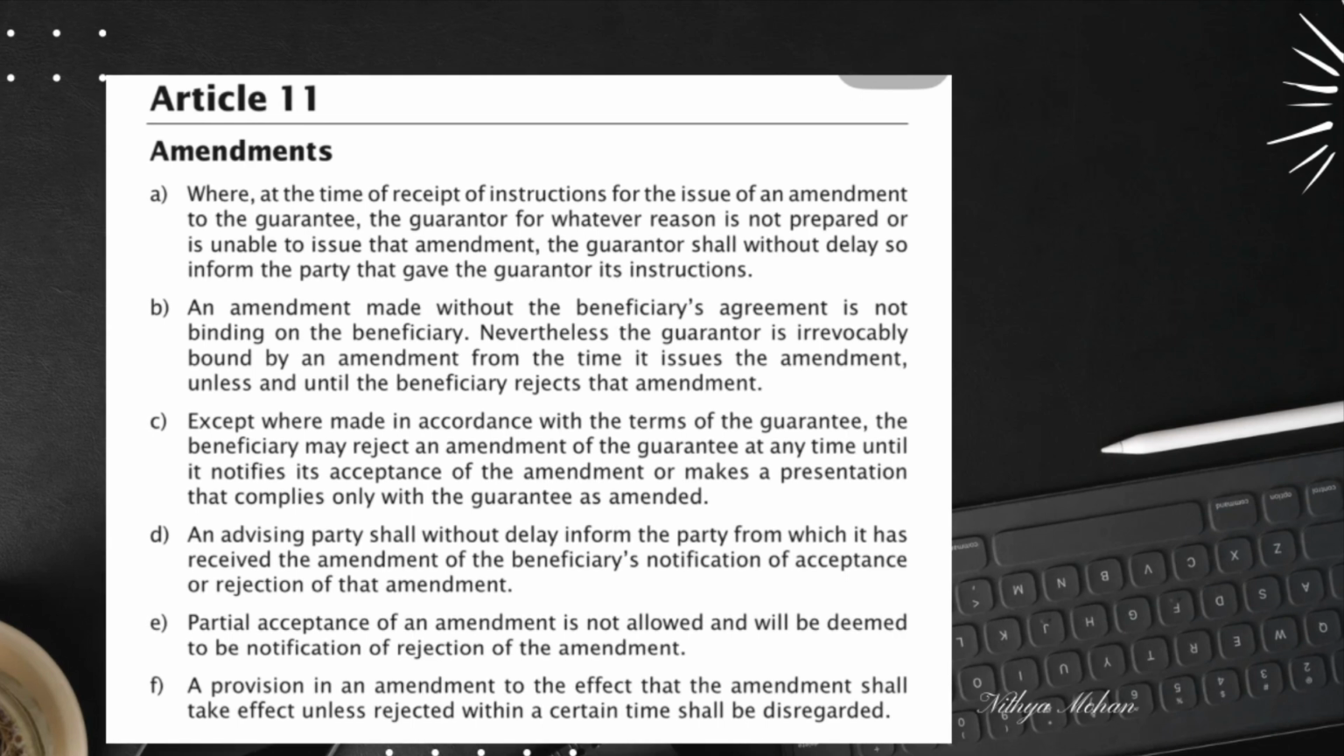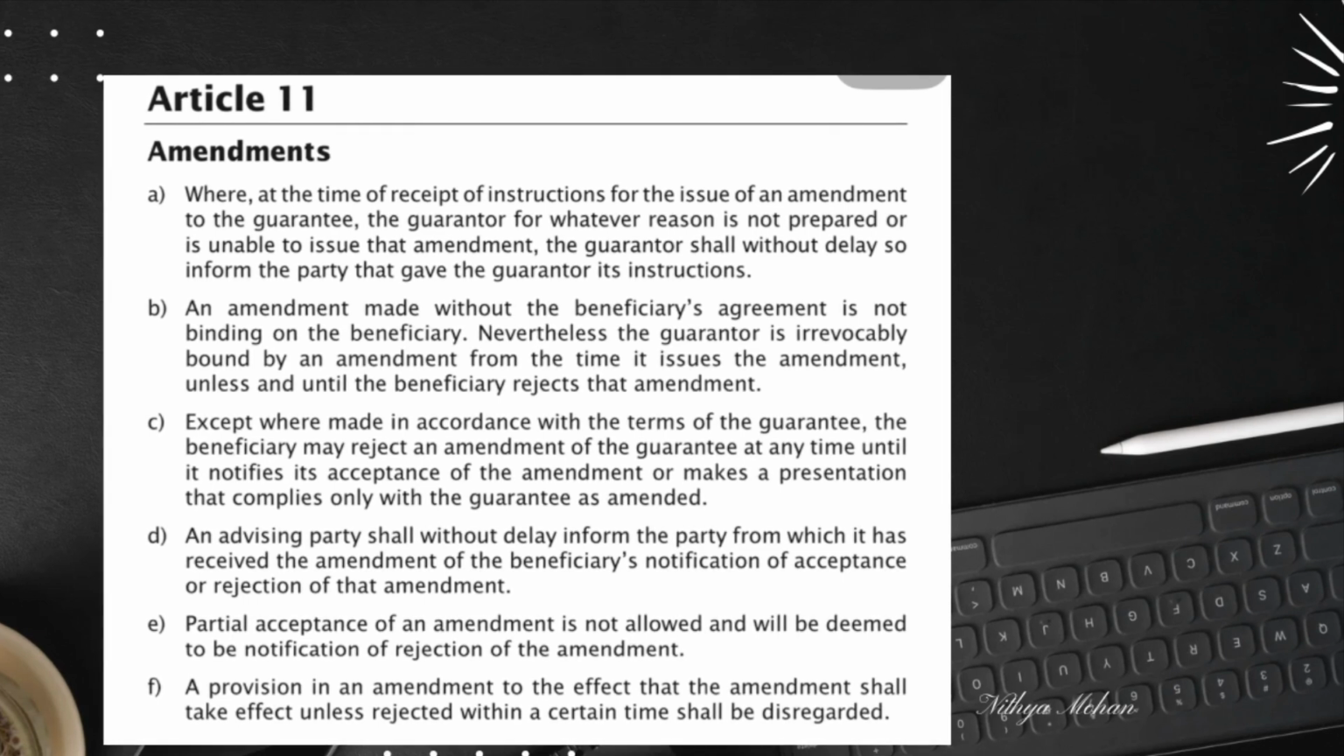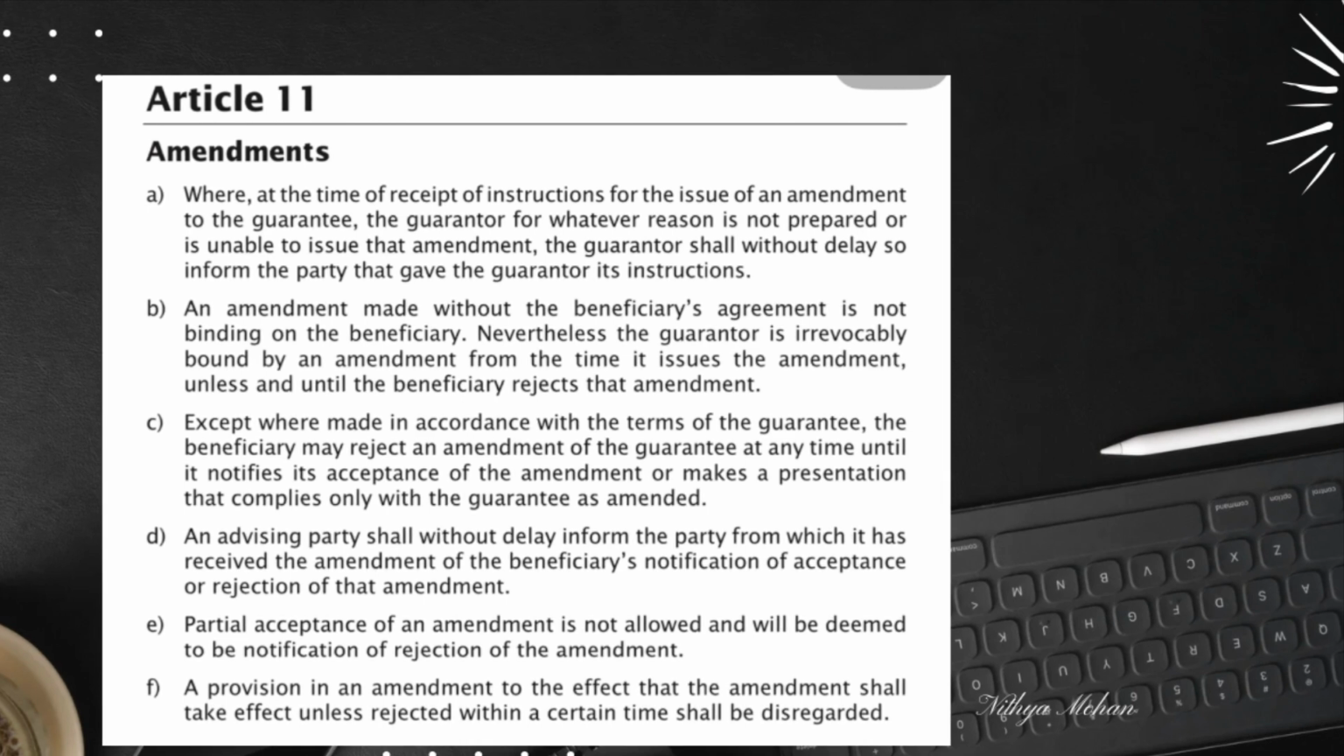So, if the advising party receives a notification from the beneficiary regarding acceptance or rejection of the amendment, it must inform the party that issued the amendment without delay. This ensures efficient communication between all parties.